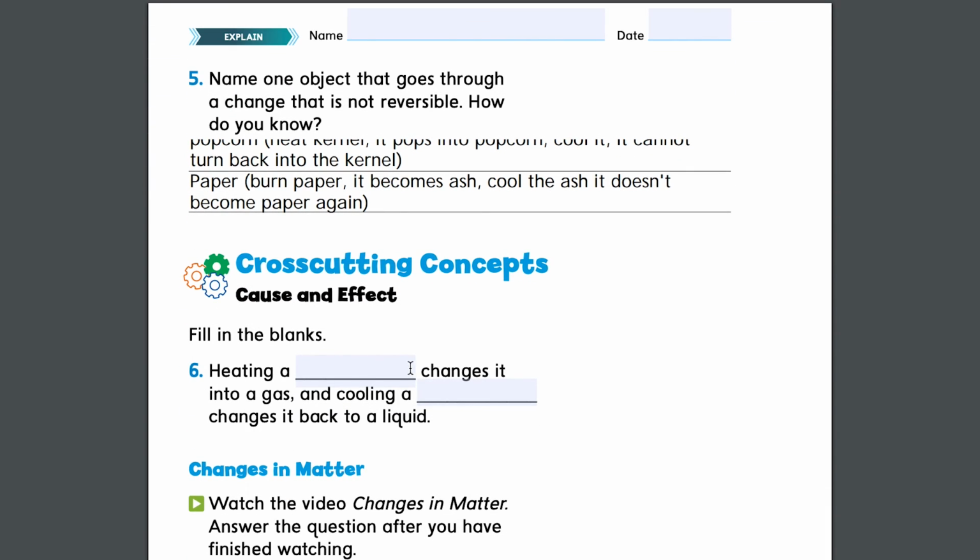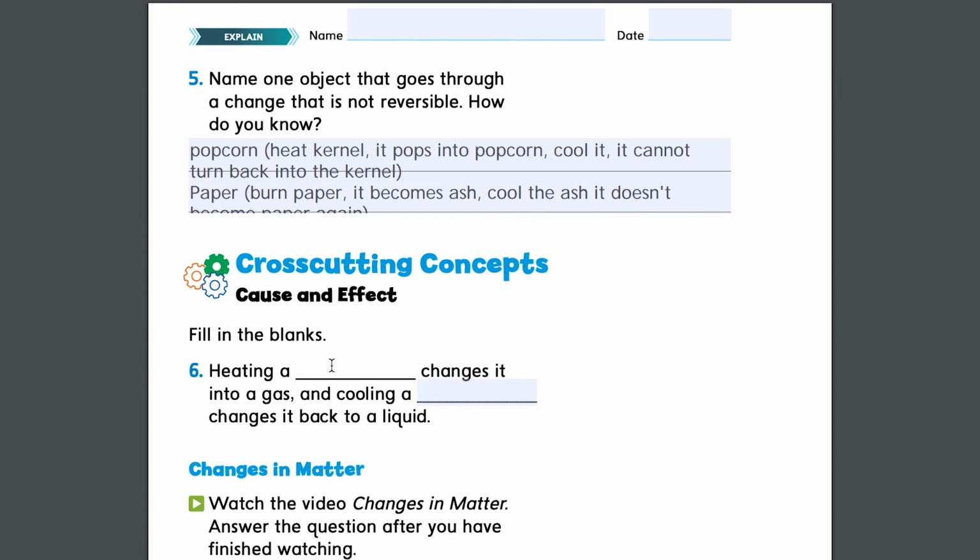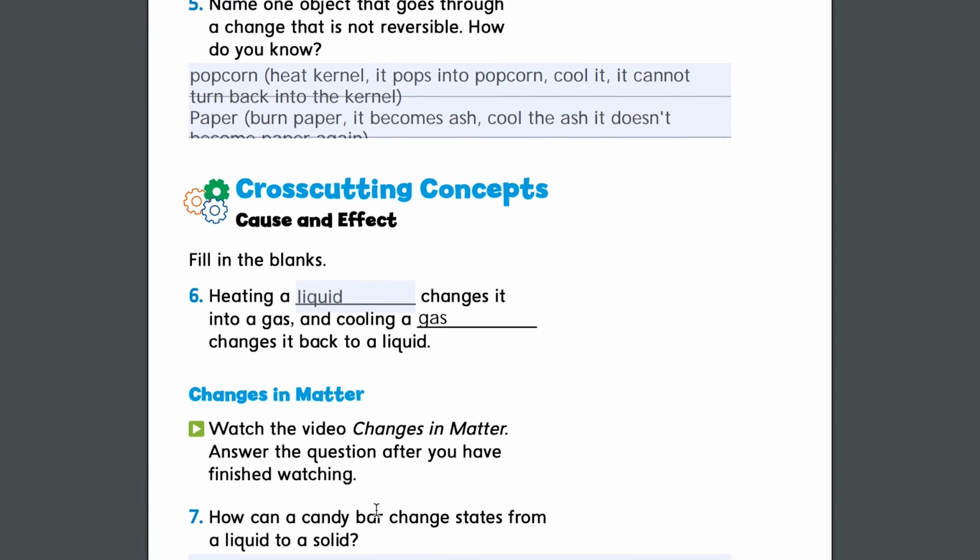Heating a blank changes it into a gas. So what do you heat to change it into a gas? And cooling a blank changes it back to a liquid. So heating a liquid changes it into a gas, right? This is called evaporation. And then cooling that gas changes it back into a liquid. Remember, this is called condensation.